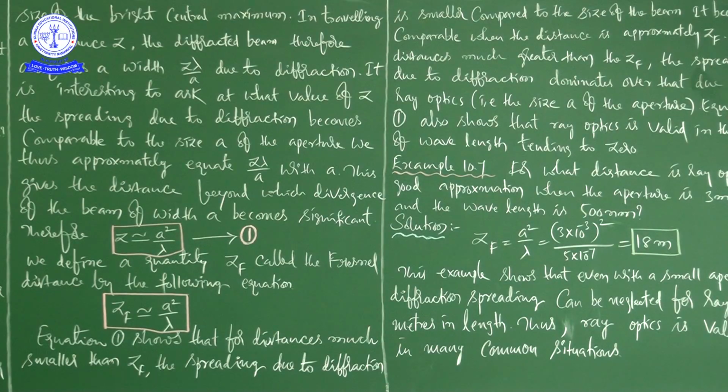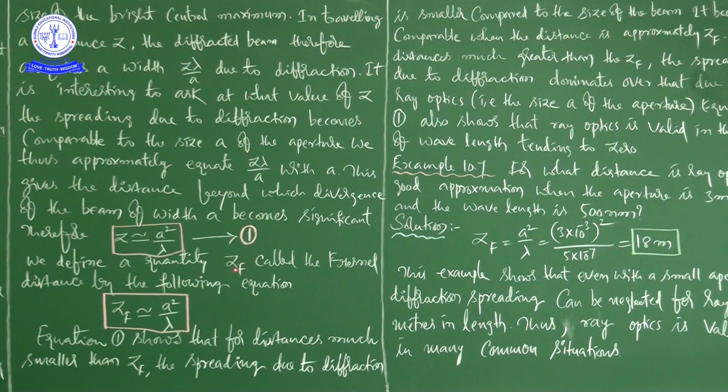At what value of z does the spreading become comparable to the size of the aperture? We equate z lambda by a with a, which gives the distance beyond which divergence of the beam of width a becomes significant. So z lambda by a equal to a gives z approximately equal to a square by lambda.